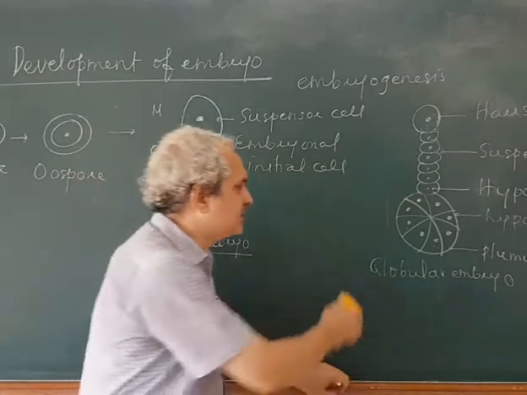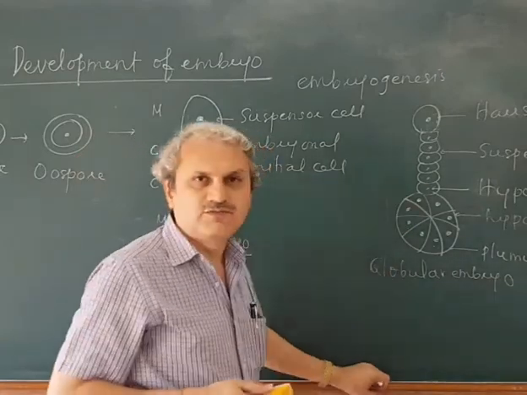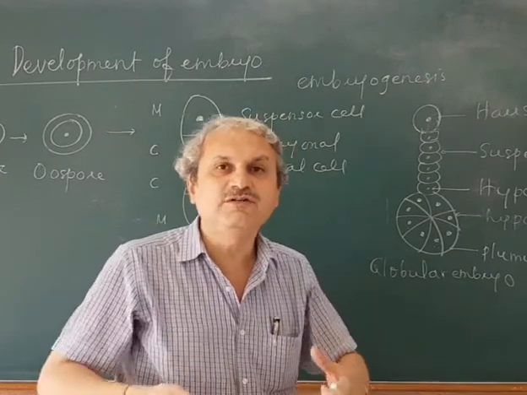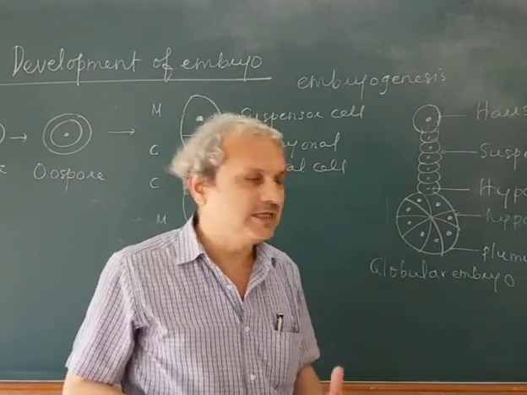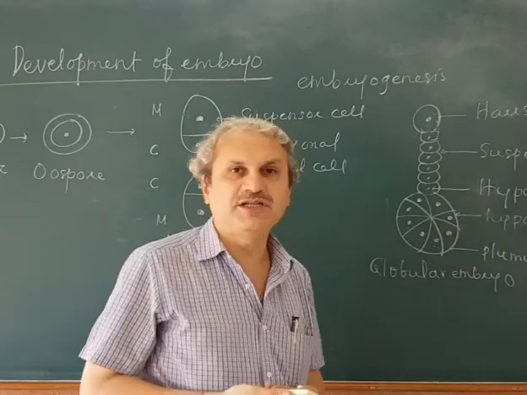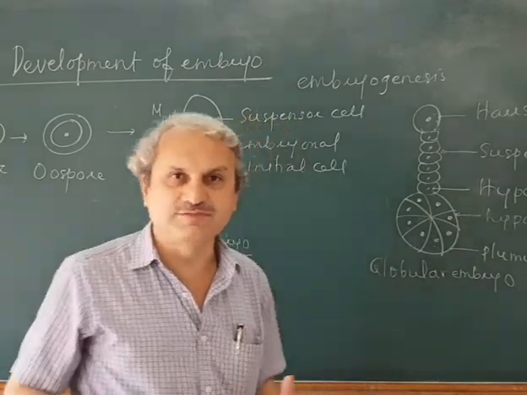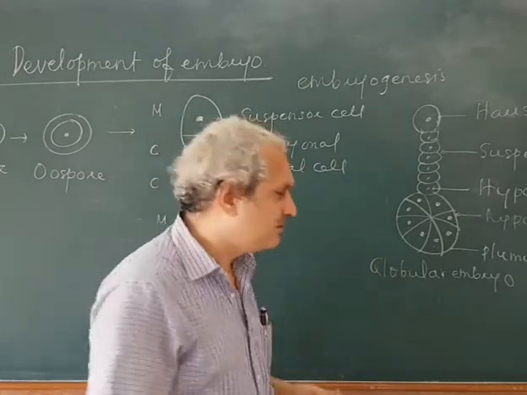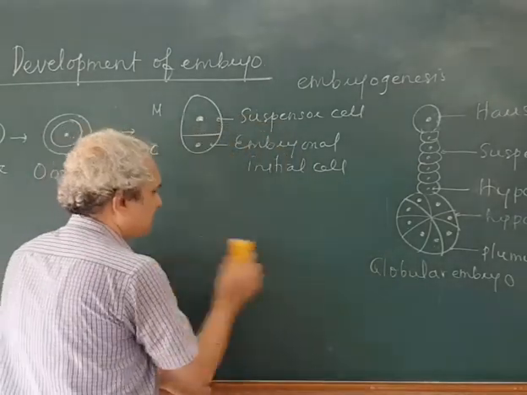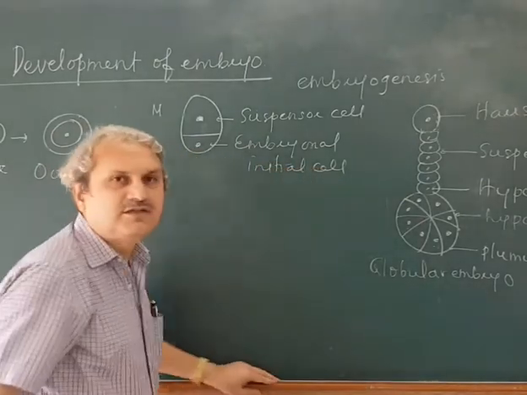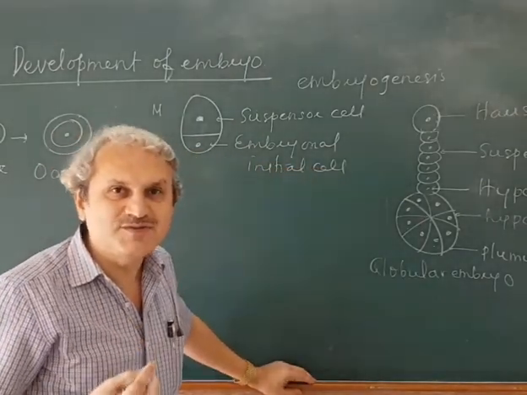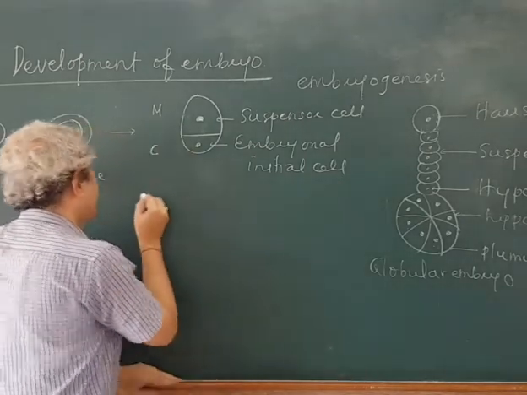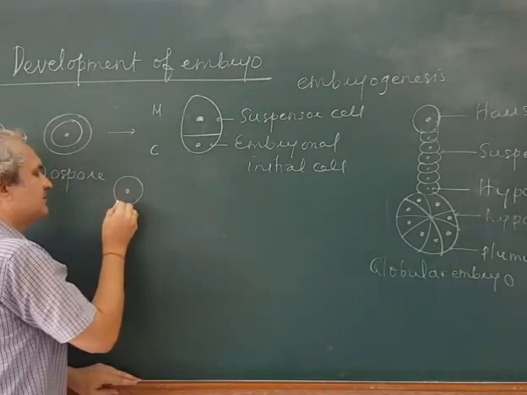Now these embryonal cells, this globular mass of cells called the globular embryo, grow further. That is the development of the hypocotyl and the plumule. These cells undergo repeated division and form the 2 lateral cotyledons and a terminal plumule. The structure looks like this.